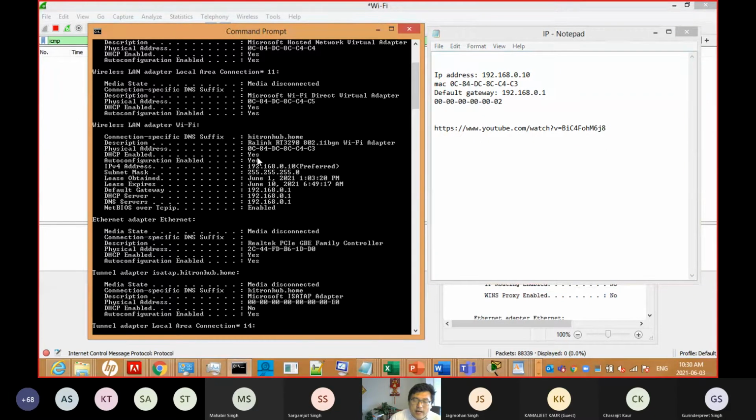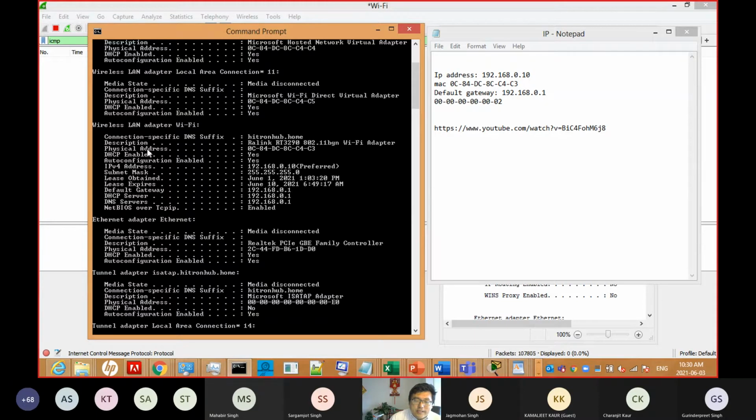Another one is the MAC. Where is the MAC? You can see the physical address. But this one is disconnected, so don't look here, because this is not the right network interface card.